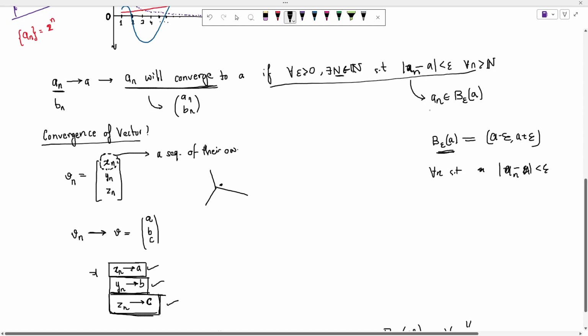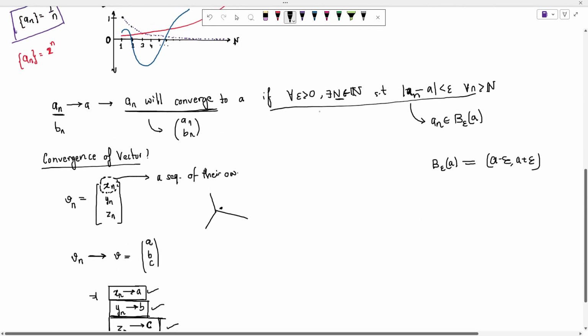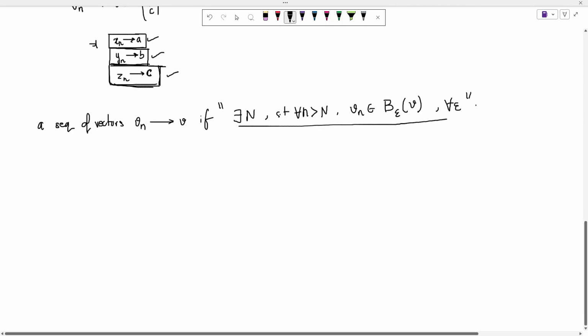So all of these three things are equivalent, right? It doesn't matter how you write it. So the definition stays the same, just one thing changes, it's the notion of neighborhood.